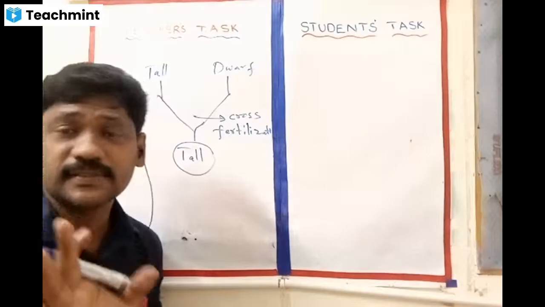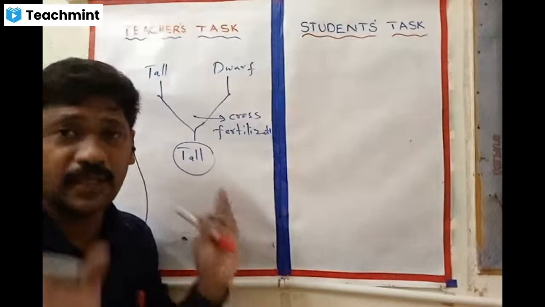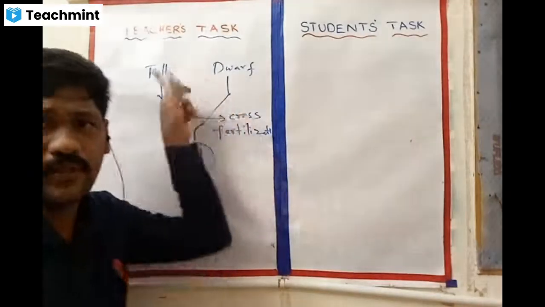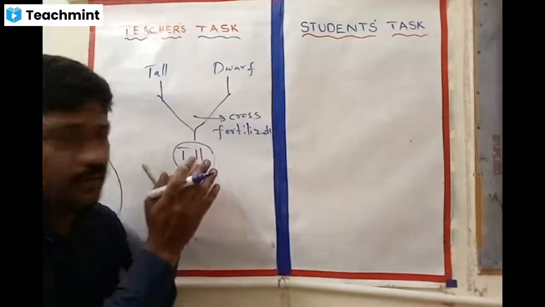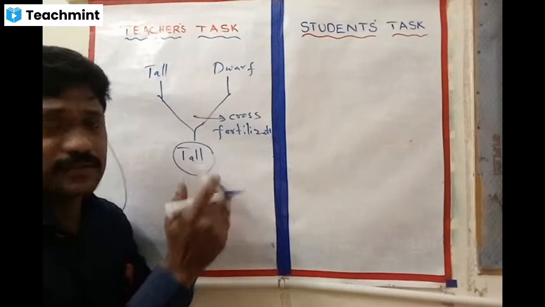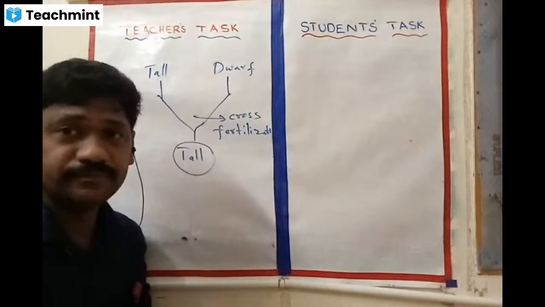This is a very interesting thing. Don't go for reasons, just observe what is happening in front of our eyes. We have taken a tall plant and a dwarf plant, and there is no blending of both characters. Both traits have not blended.